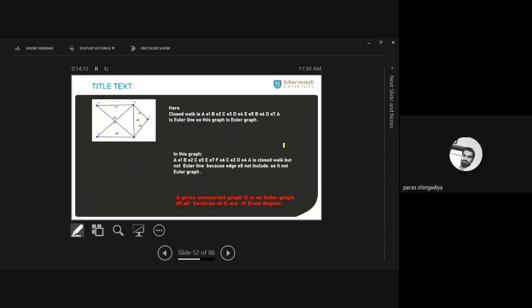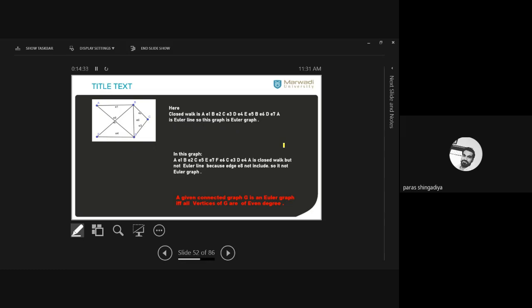This graph includes some more vertices and some edges. Clear? Now you have to check whether this graph is Euler or not. So I just have to check for a closed walk which covers every edge exactly one time. Let's start with A, E1, B. I'll reach B. E1 is now covered. I cannot repeat E1 again in the next step.